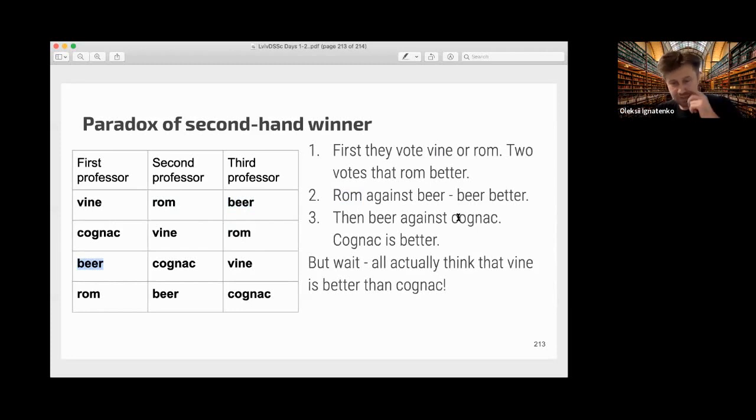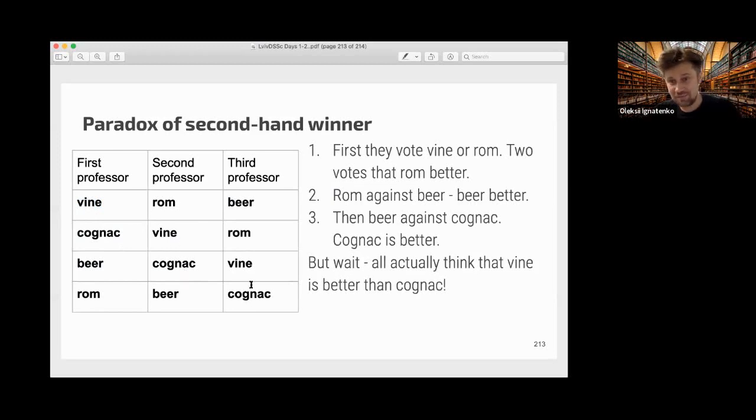So then they vote beer against cognac, and two think that cognac is better than beer. So they go to drink cognac, but all 3 professors actually think that wine is better than cognac.